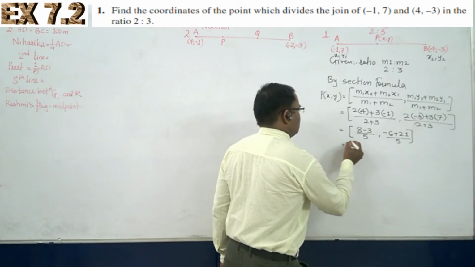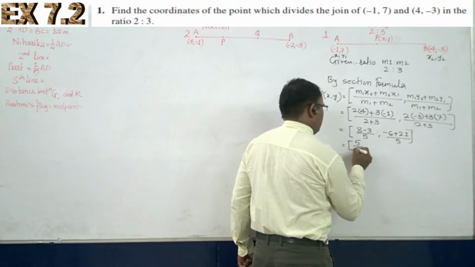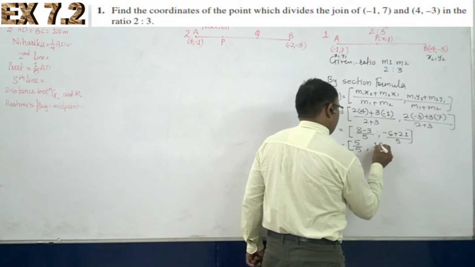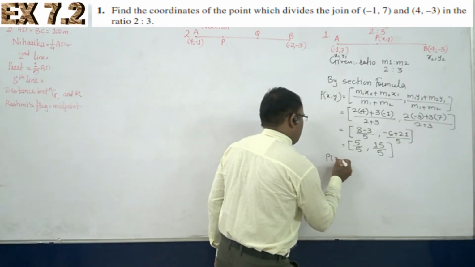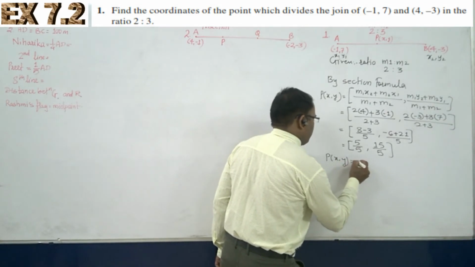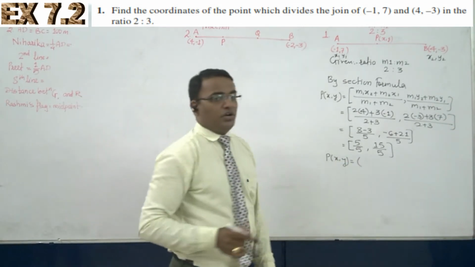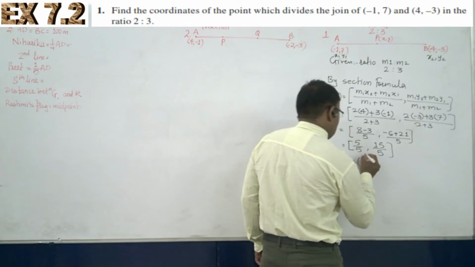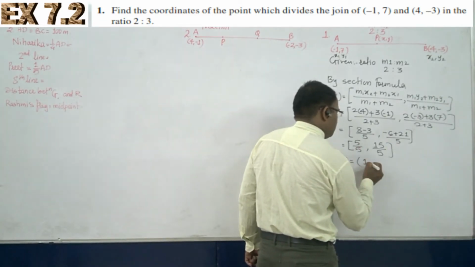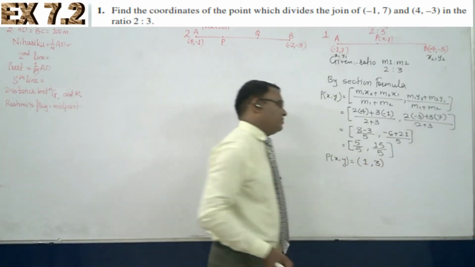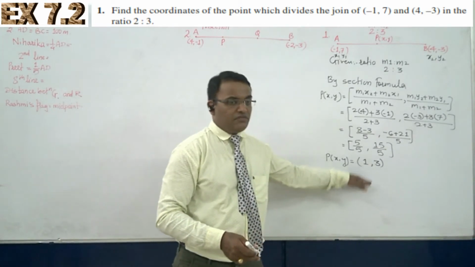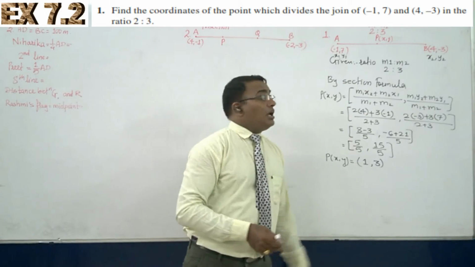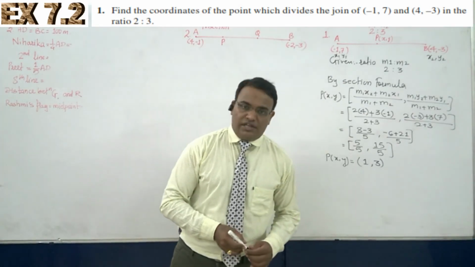And this is equal to 5 upon 5 comma 15 upon 5. So P of (x, y) means the coordinates of (x, y). So the coordinates of P are 5 divided by 5, which is 1, and then 3. Okay. So these are the coordinates of point P, right? Which is dividing AB in the ratio 2:3.